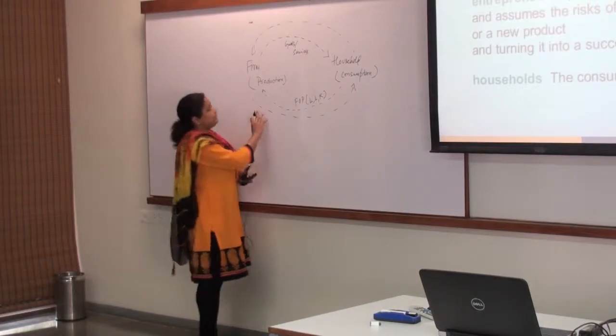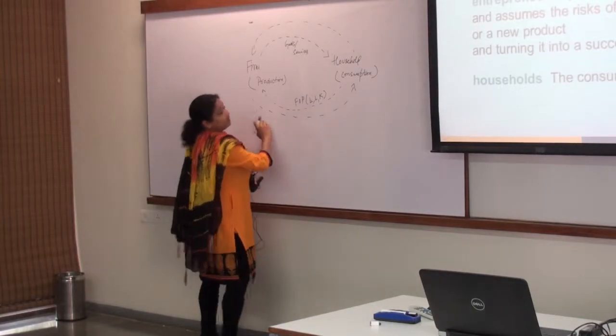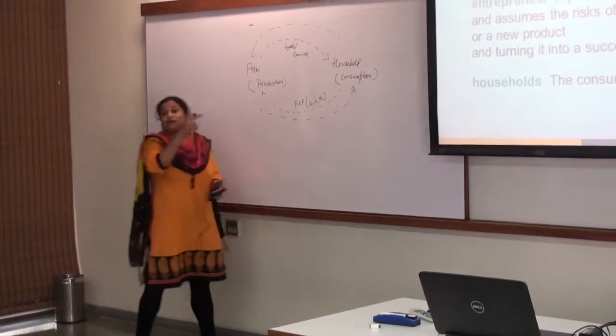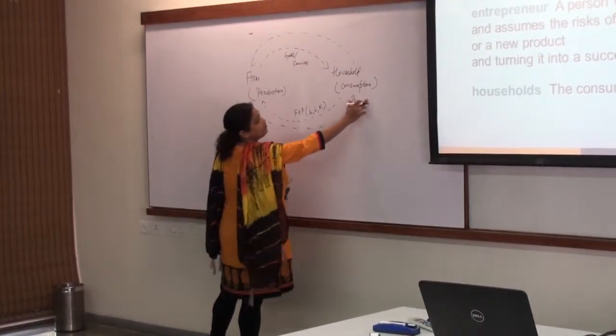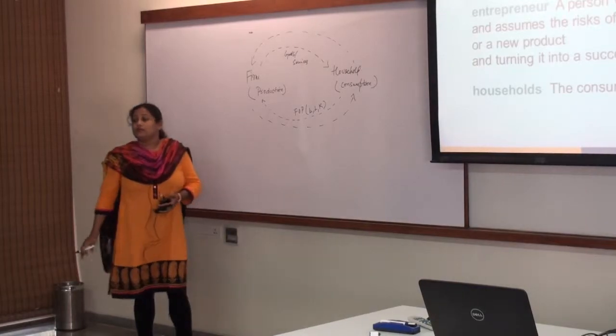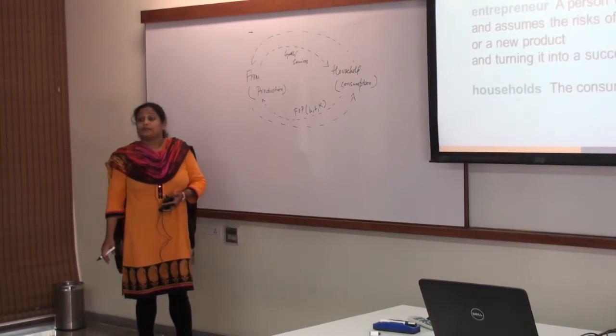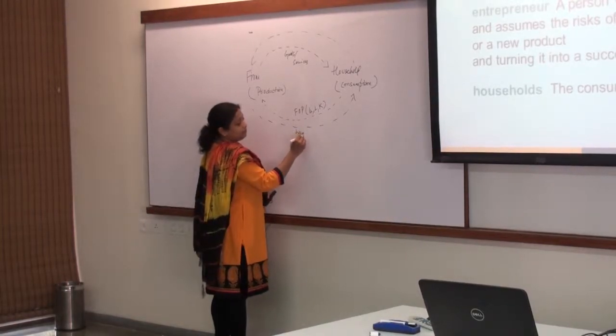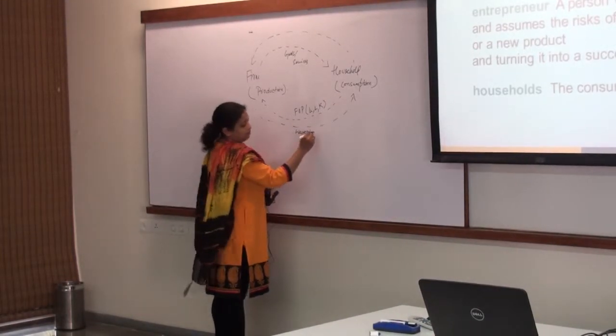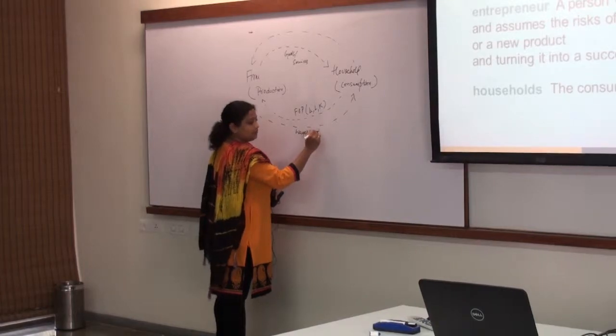Okay. Now let's see here. I have another anti-clockwise circular notation. What is going from firms to households? For labor it is salary and wages. Capital is interest.